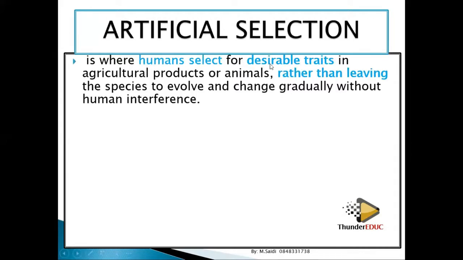It's where humans select for desirable characteristics or traits in agricultural products and animals, rather than leaving the species to evolve naturally or gradually without human interference. So in this case, we have humans interfering with what is happening in the environment. So humans select, maybe I want chickens with big eggs, which can produce big eggs. So I'll be selecting them.